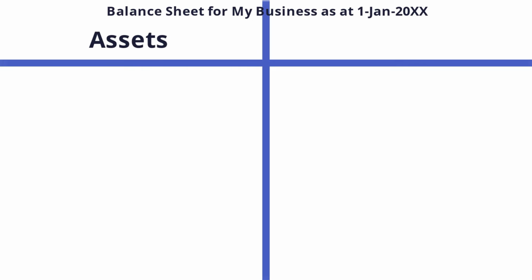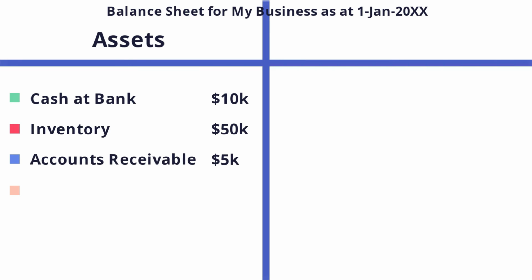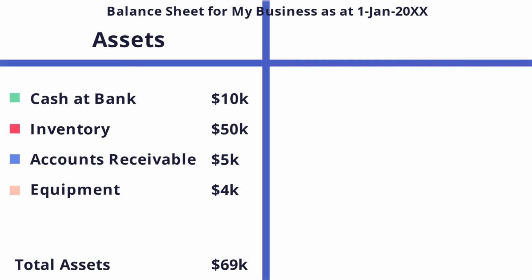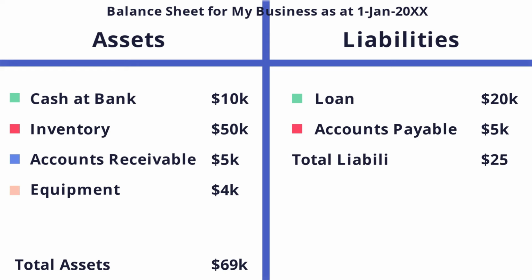First, we'll put a list of the assets on the left-hand side: cash at bank of $10,000, inventory of $50,000, accounts receivable of $5,000, and equipment of $4,000. Then we'll put in the total assets number of $69,000. Next, we'll make a list of the liabilities on the right-hand side: a loan of $20,000 and accounts payable of $5,000, and put in the total liabilities number of $25,000.